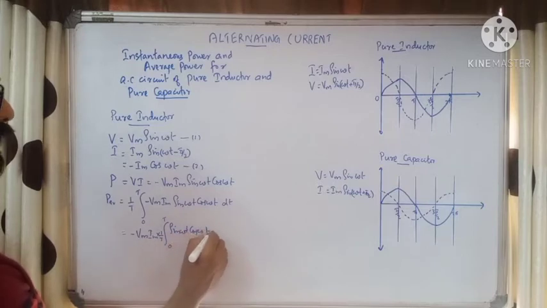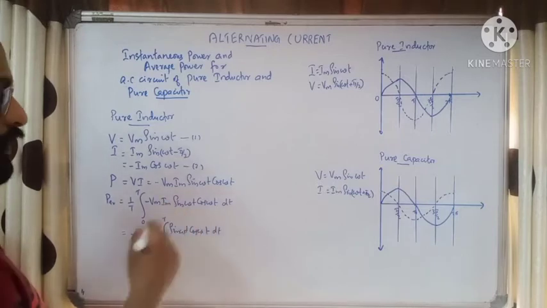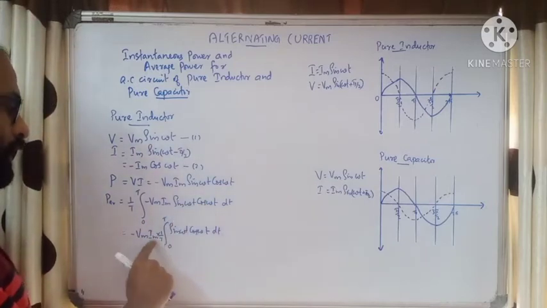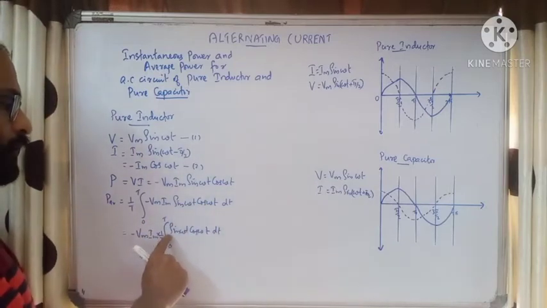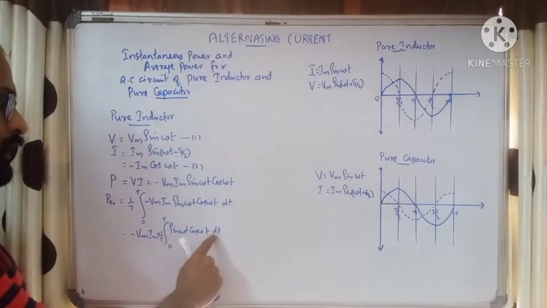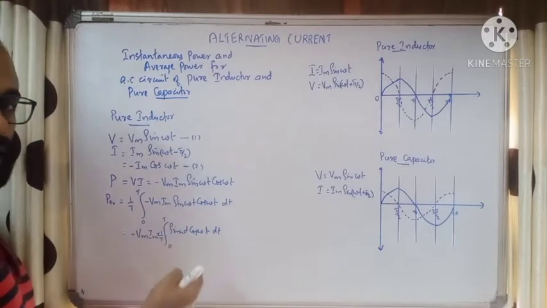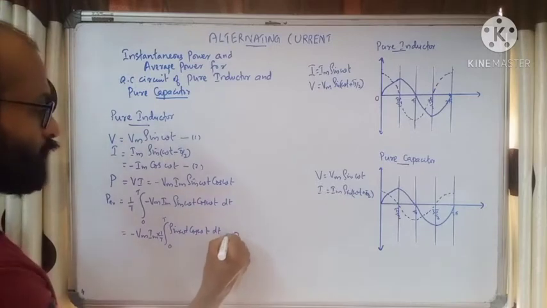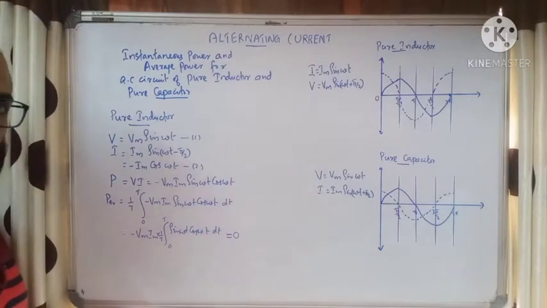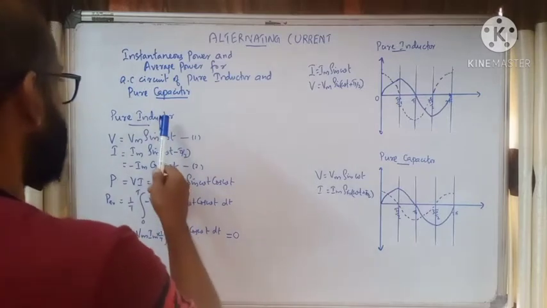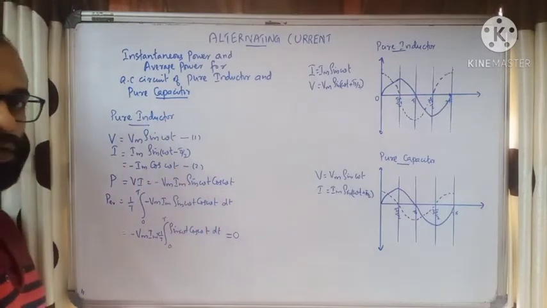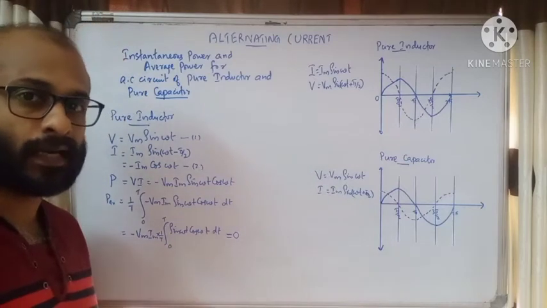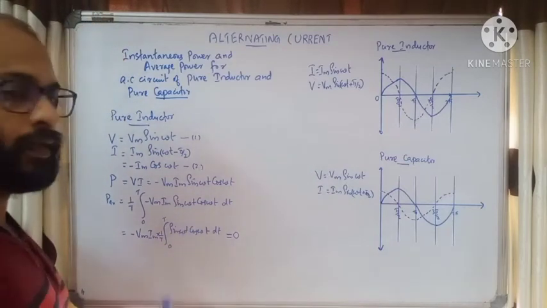We have already seen this derivation in the previous classes. We have seen that the average value of sin omega t cos omega t, 1 by T integral 0 to T of sin omega t cos omega t, is 0. So the average power will be 0. Okay, so the average power in the case of a pure inductor will be 0. That's why the alternating current flowing through a pure inductor is known as wattless current.